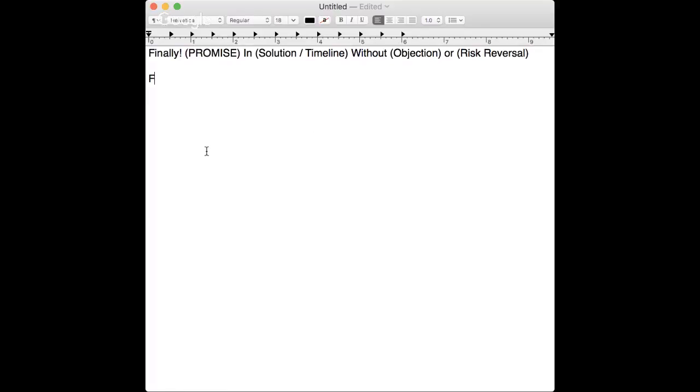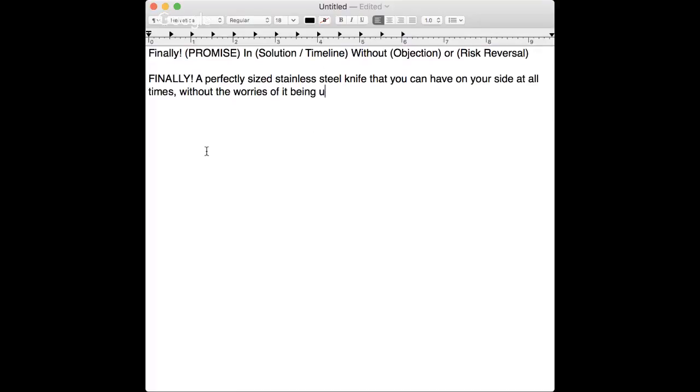So we're going to say, finally. So we're going to focus on an amazing feature. So a perfectly sized stainless steel knife that you can have on your side at all times without the worries of it being unreliable and breaking, or your money back.